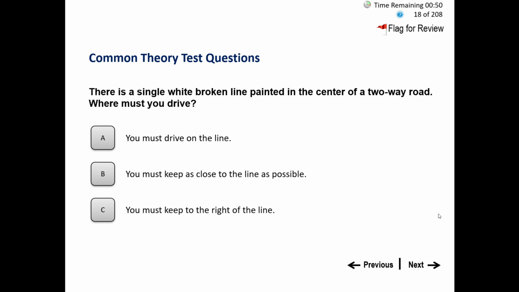There is a single white broken line painted in the center of a two-way road. Where must you drive? A. You must drive on the line. B. You must keep as close to the line as possible. C. You must keep to the right of the line. In UAE, we have right side driving. So always we should drive on the right side of the road. Whether it is a two-way road or a multi-lane road, we should drive on the right side of the road only. So answer C will be the correct answer. You must keep to the right of the line.